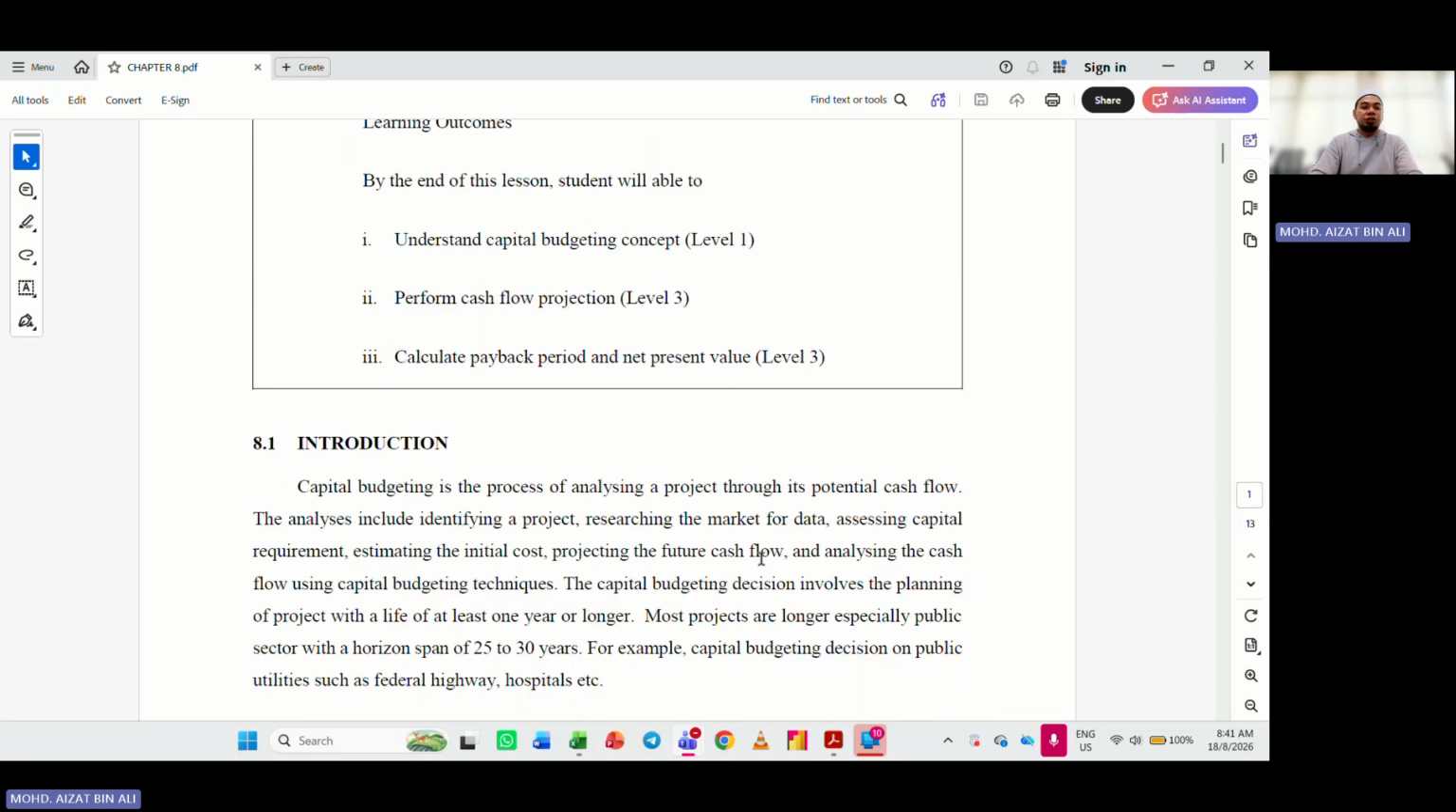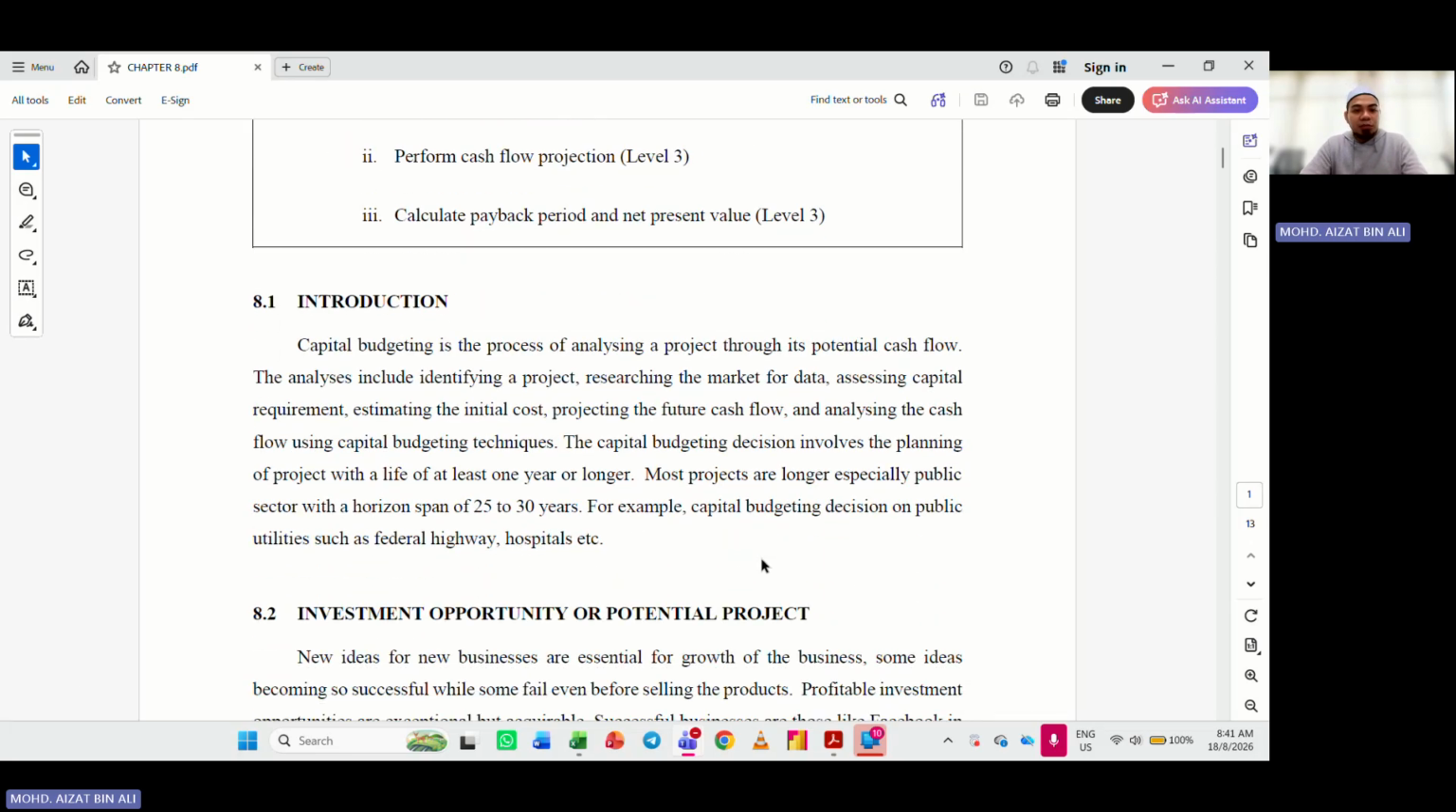So let's look at the introduction. What is capital budgeting? Capital budgeting is a process of analyzing a project through its potential cash flow. The idea is that before we ever start any business, our focus here is we want to know if the project is profitable enough or not.